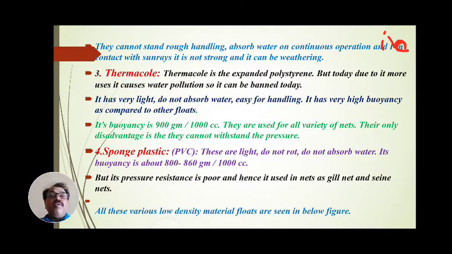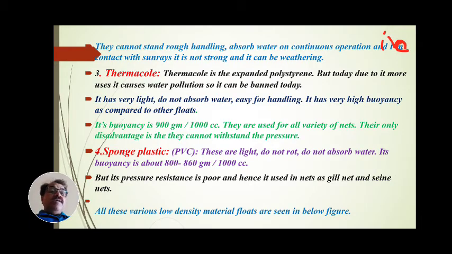Then the fourth type of float is sponge plastic. Plastic is used, but that type of plastic is sponge plastic, that is PVC, polyvinyl chloride. These PVC floats are light, do not rot, and do not absorb water. Its buoyancy is about 800 to 860 gram per 1000 cc.